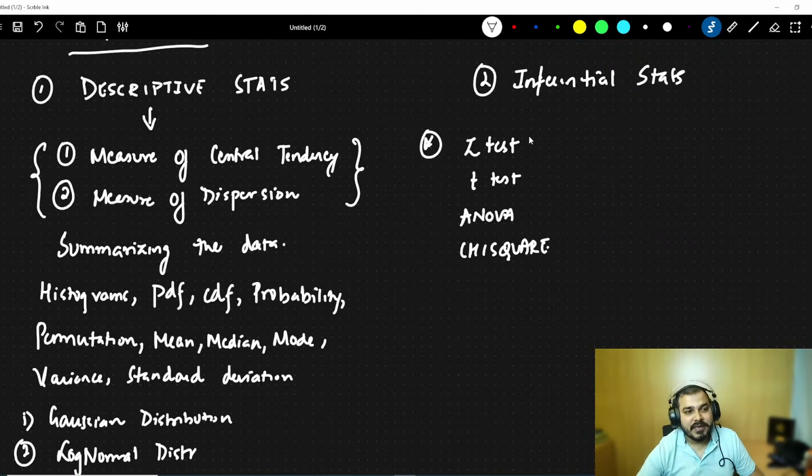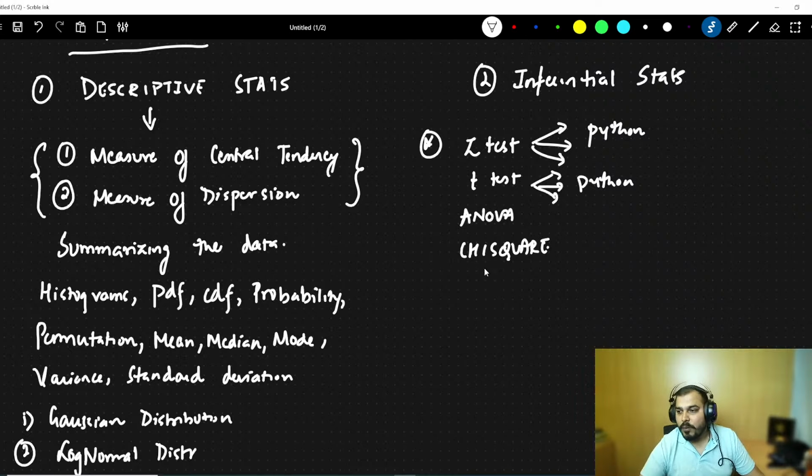Okay, so in Z test probably you will be having different ways, and I will also try to show you by executing in Python. T test also I'll be showing you by using the Python programming language. Chi-square test, ANOVA test. Any test probably I'm missing over here: chi-square, ANOVA, Z test, T test, and some more important tests which I am forgetting. Probably any kind of inferential statistics test will get completed, and probably we will finish up this particular discussion.